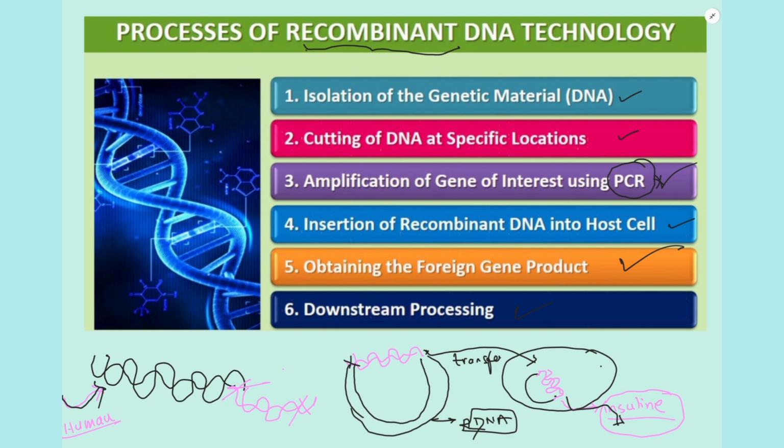So all this is involved in downstream processing. So in this whole chapter, you are going to study these steps of creating rDNA. These are not just 6 steps. This involves many processes, so you are going to study them one by one.